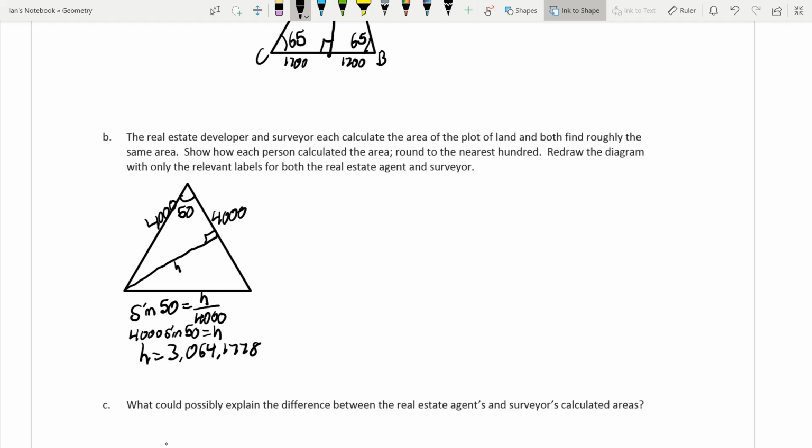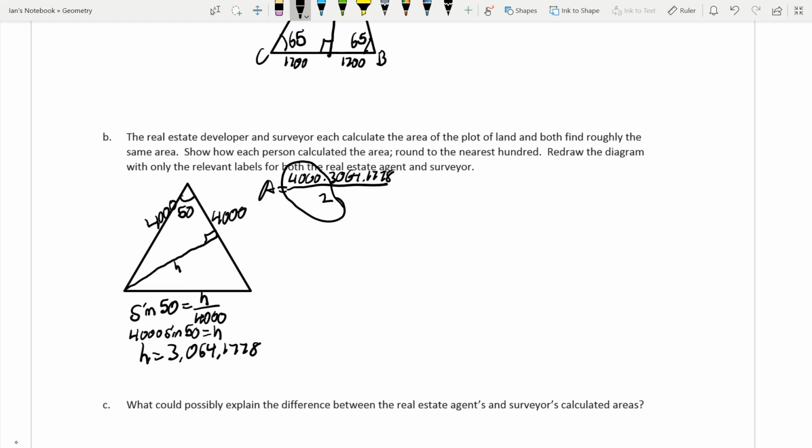64.1778 as our height. So now we take this number for the area. For this area, we're going to take the base, which is 4,000, and multiply that by the height of 3,064.1778. Divide that by 2.